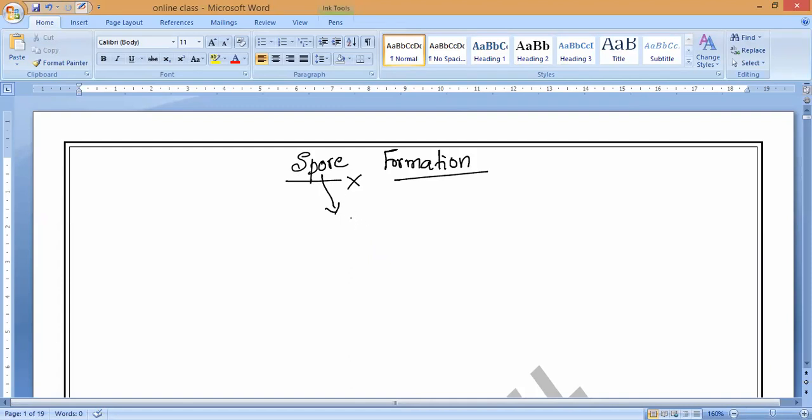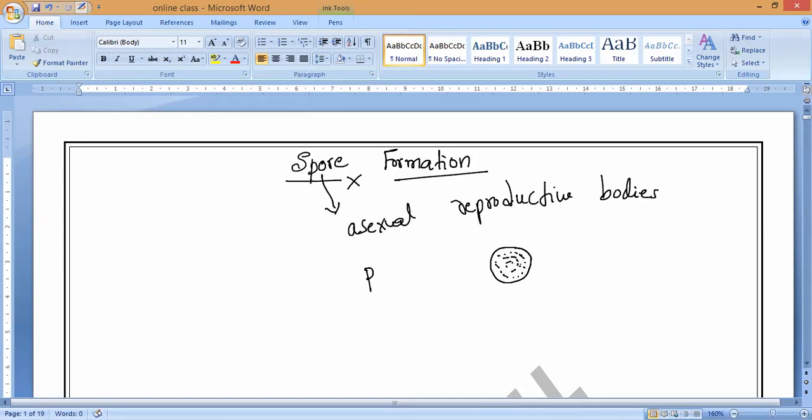These spores are very microscopic asexual reproductive bodies, which are covered by a hard protective coat. They are very microscopic reproductive cells that we call spores.